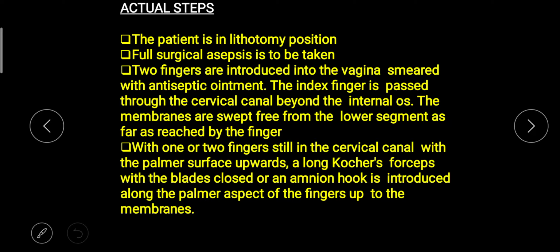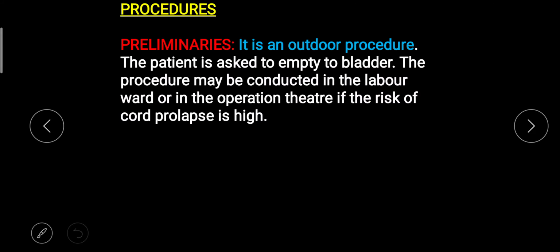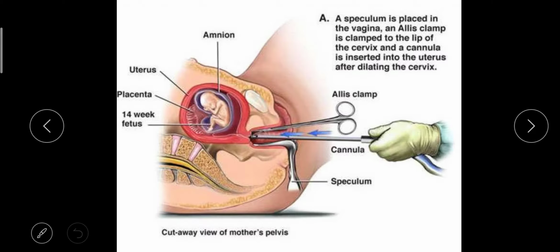Next, with one or two fingers still in the cervical canal, with the palmar surface upward, a long coarse forceps with the blades closed or an amniotic hook is introduced along the palmar aspect of the finger up to the membrane. So these are the steps, and if you see this picture, you will get an idea how they are going to do this. So this is about the low rupture of membrane.